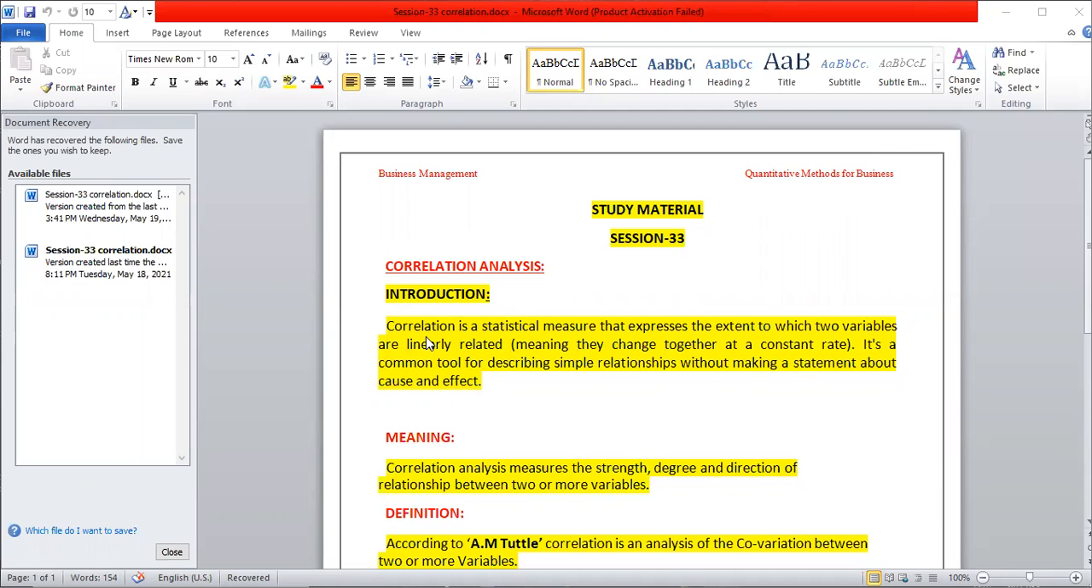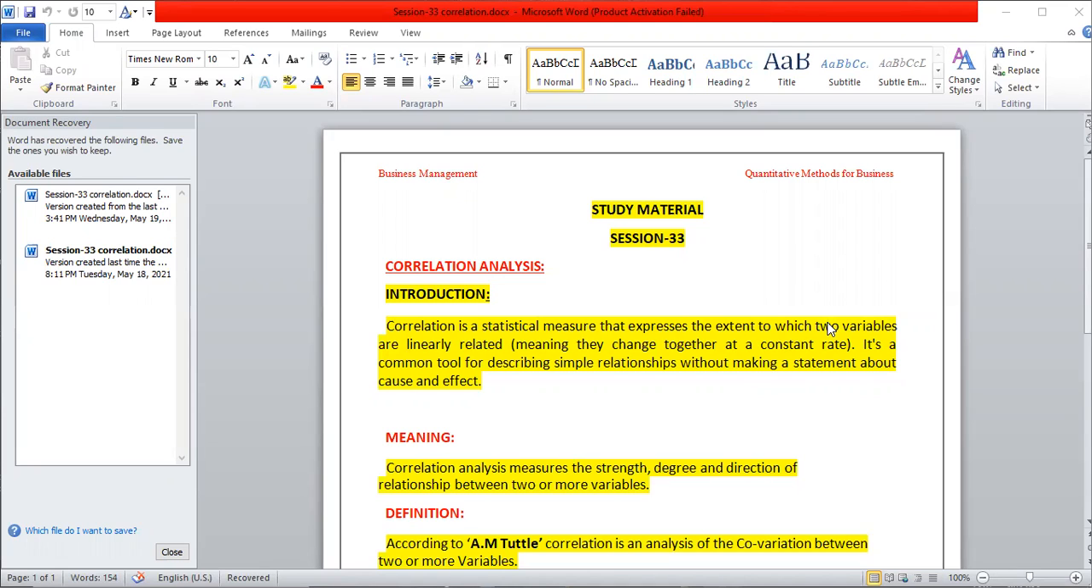Introduction. Correlation is a statistical measure that expresses the extent to which two variables are linearly related, meaning they change together at a constant rate. Correlation is a measure that gives us the extent to which two variables, it may be two changing phenomena, are related.